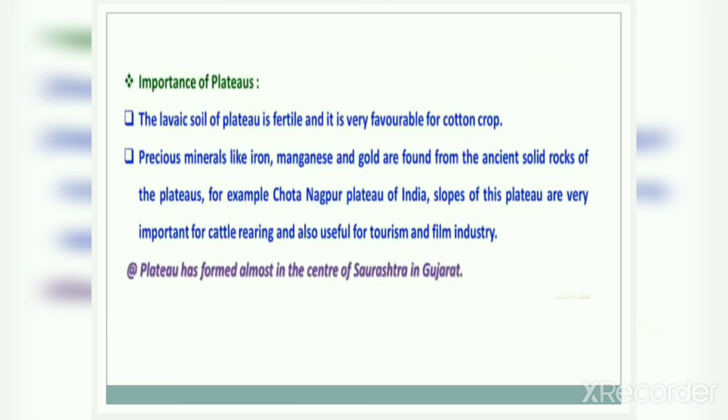Slopes of this plateau are important for cattle rearing and also for tourism and film industry.